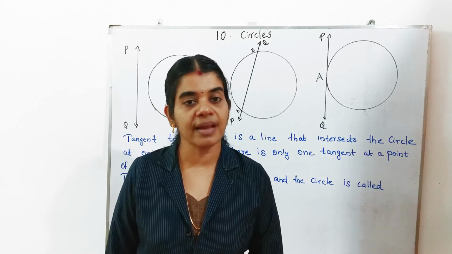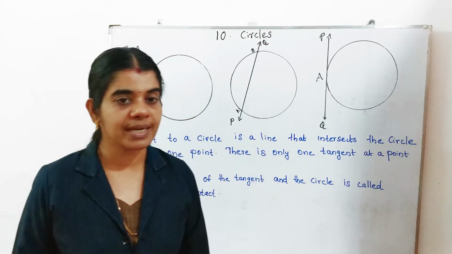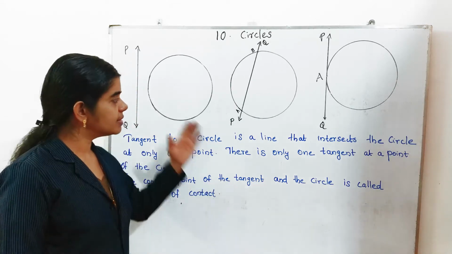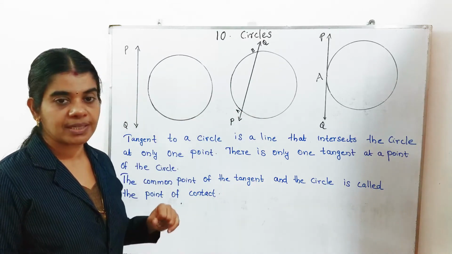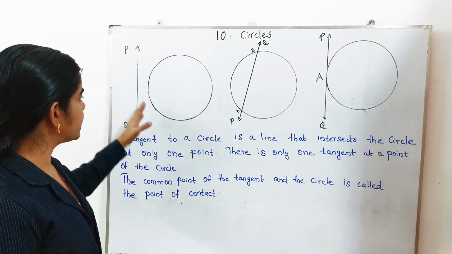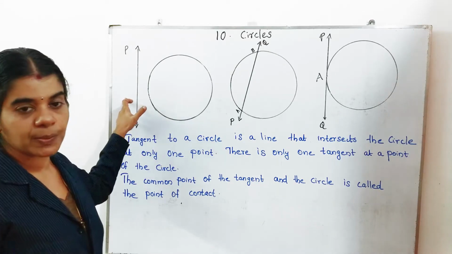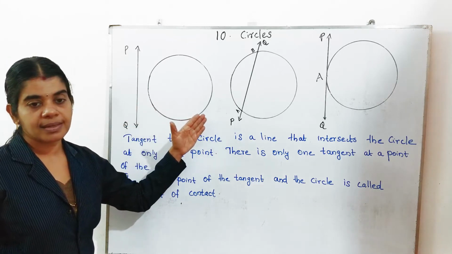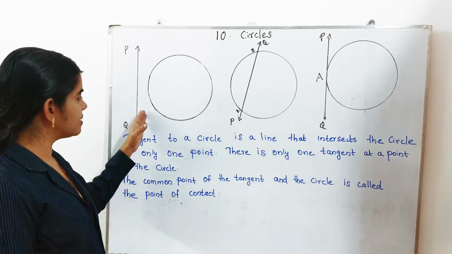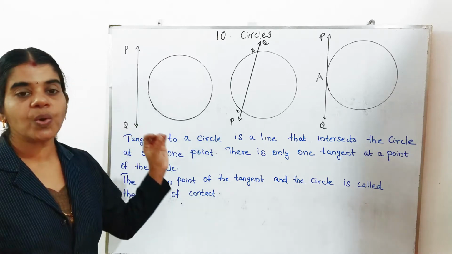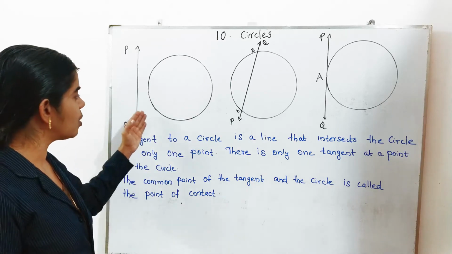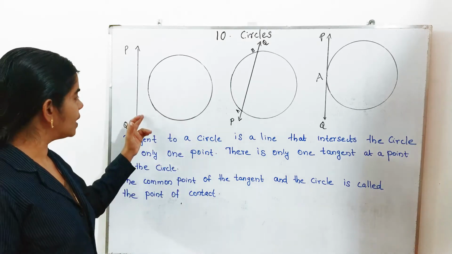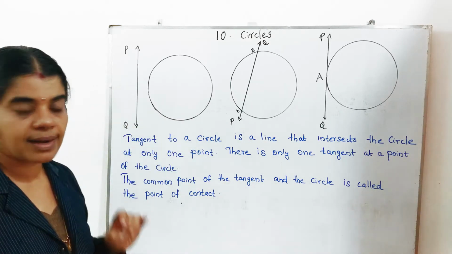What does it mean by tangent to a circle? We already studied the construction of a tangent to the circle also. Just listen. Three pictures I already drew here. First one: a circle and a line PQ. There is no common point between this circle and the line. So we say that PQ is called a non-intersecting line.